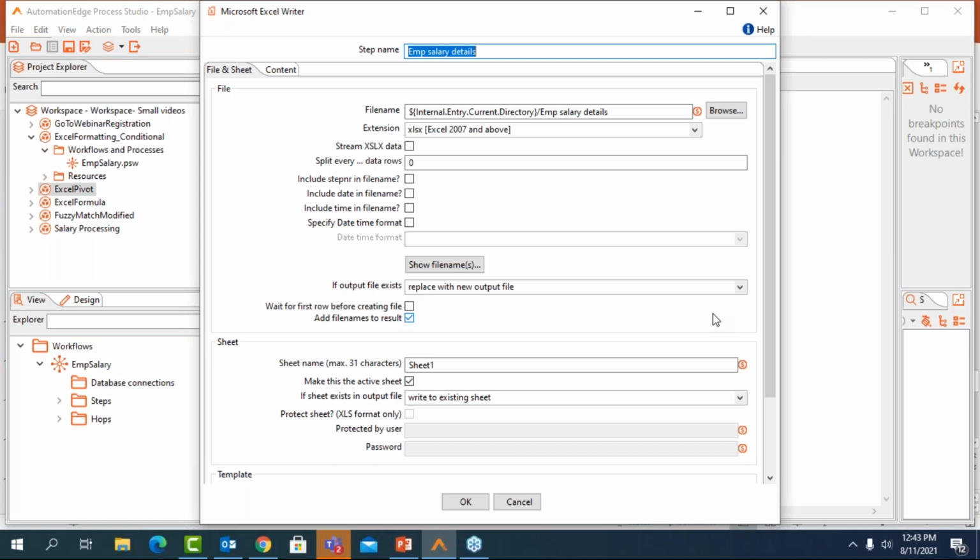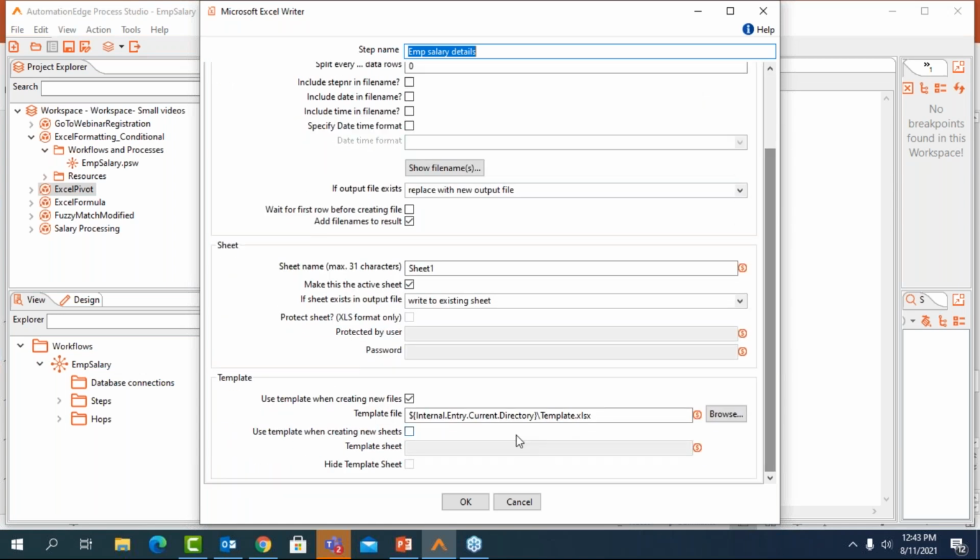Now, this conditional formatting can be simply applied by means of a template that we're attaching here. So if you already have conditional formatting in any of your Excel files, you can remove the data from that file and use it as a template, which you can attach in this Microsoft Excel writer. While your output is generated, the template or the rules in that file will also be applied to the input data. So this is where I've attached the template file.